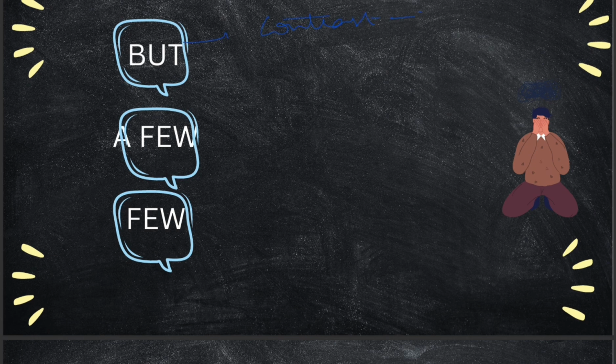Normally it is most of the time used in adversative conjunctions. Whenever we use few, it basically means near to zero, but not zero. But when we say few, this basically means zero. Whenever we are using the word a few, this basically means that although the number is less, I am happy. When we're talking about few, not happy.